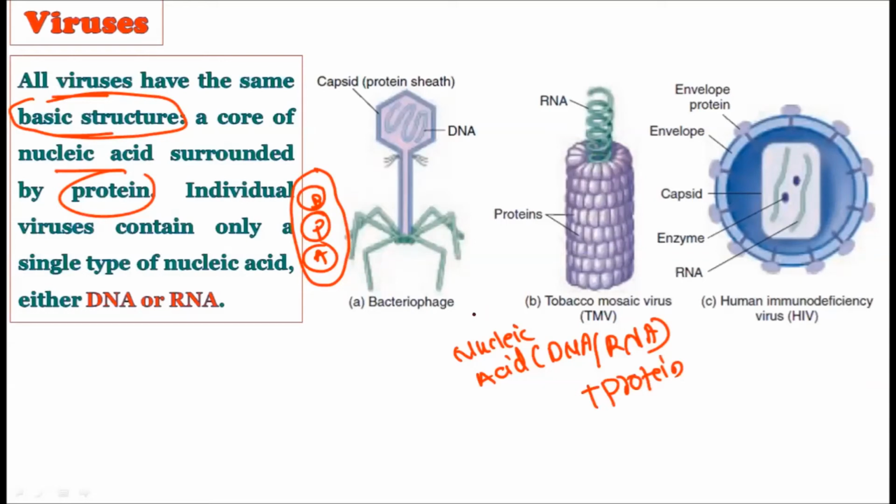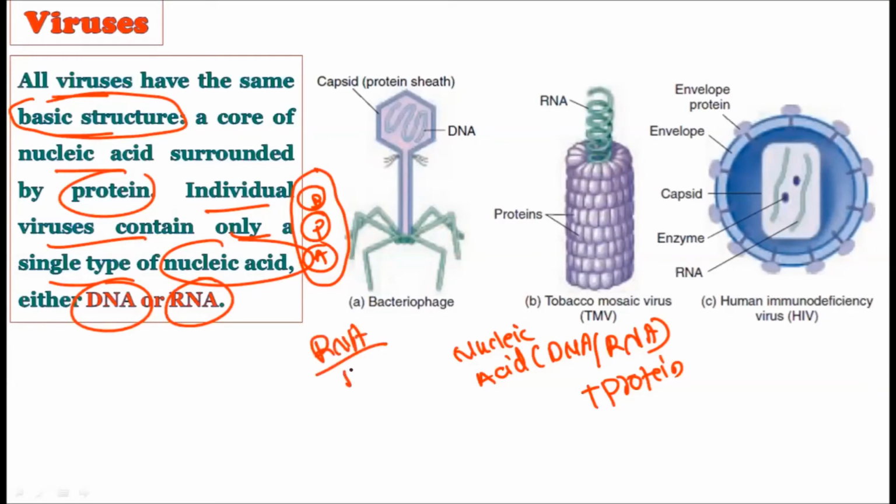They have the nucleic acid in the core, in the center, and surrounding it they have the protein structure. It is collectively called the capsid, and in the center they have the genetic material, either DNA or RNA. So the basic structure of all the viruses is the same. Now individual viruses contain only a single type of nucleic acid, either DNA or RNA. This we have discussed. Any individual virus either contains DNA as genetic material, or it may contain RNA as genetic material, but not both.